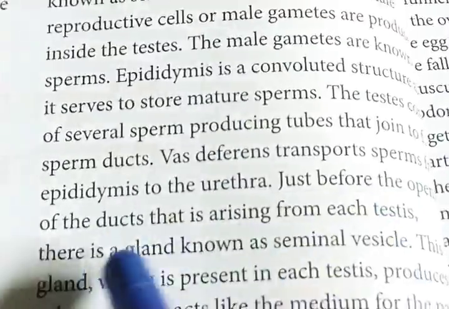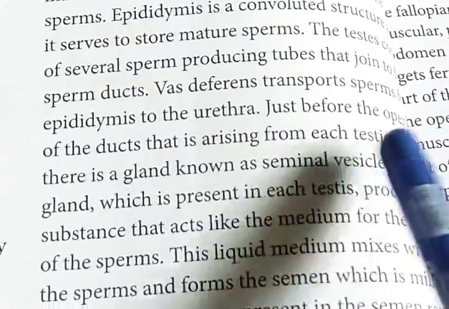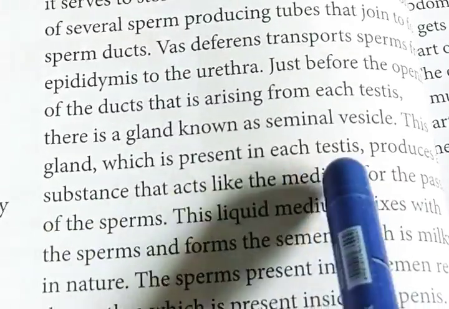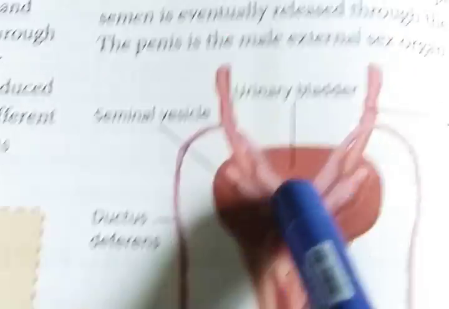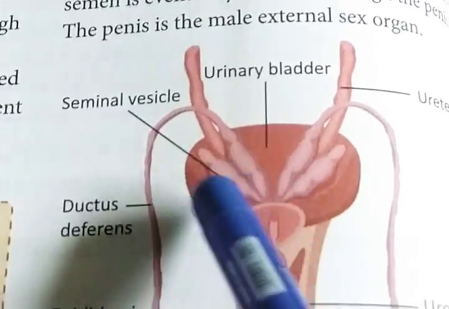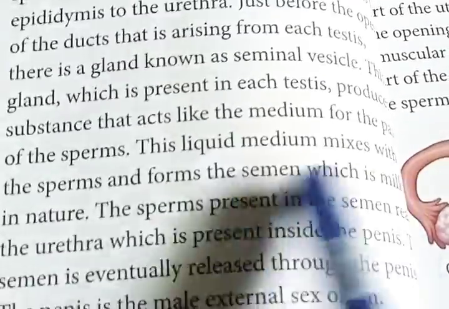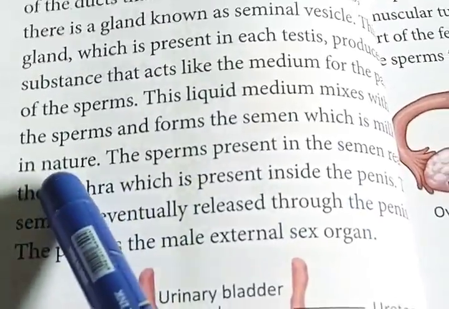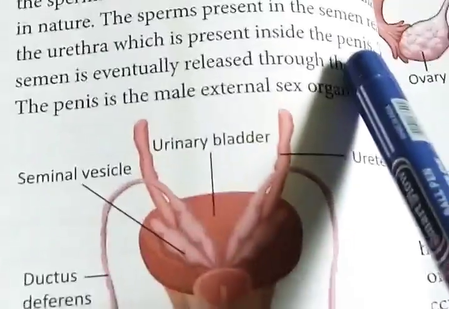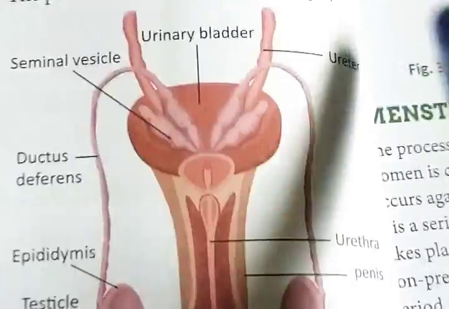Just before the opening of the duct arising from each testis is the seminal vesicle, and it produces a substance that acts like a medium for the passage of the sperm. The seminal vesicle produces a fluid which mixes with the sperm and forms semen. The liquid mixes with sperm to form semen, which is milky in nature, and the semen passes through the urethra, which is present inside the penis, and semen is eventually released through the penis.